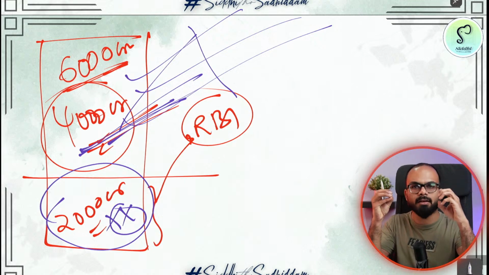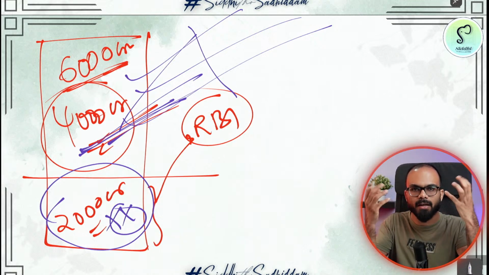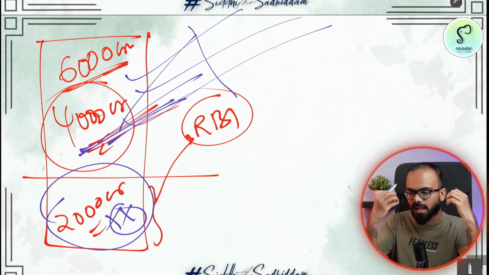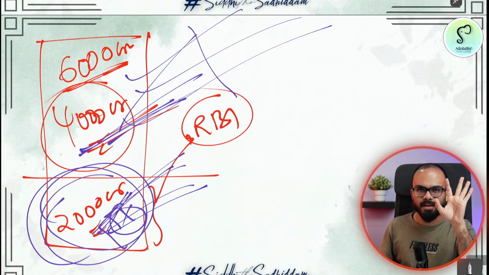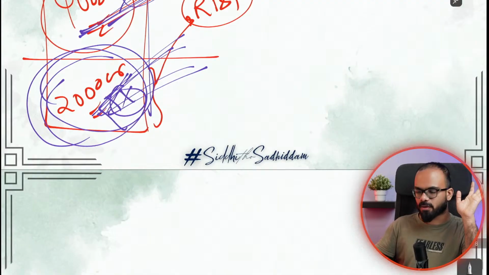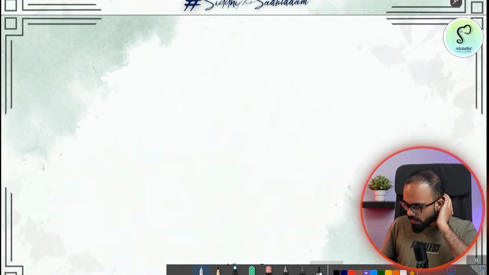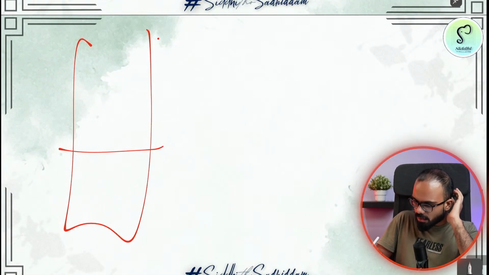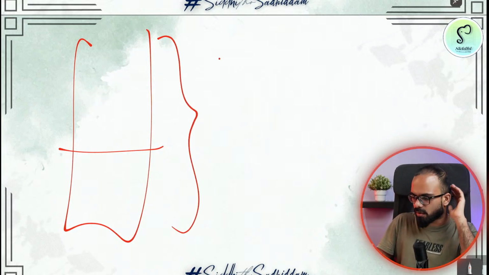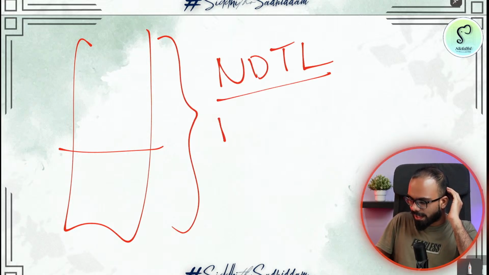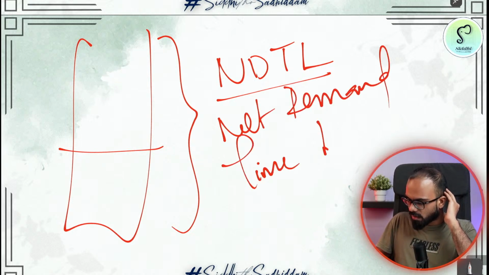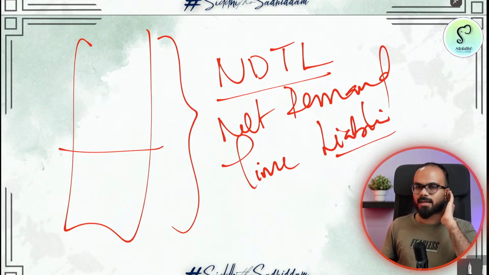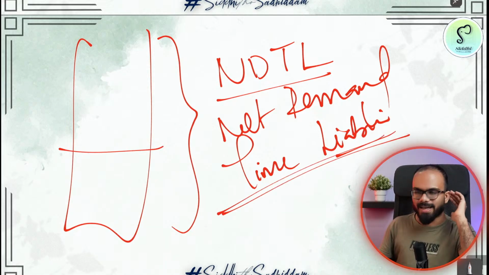So that in case a bank goes bankrupt, in case there is a bank crash, in case anything unfortunate happens, then also you have a cushion money. Of course, you cannot use it as you wish. If you want to use this money, then you have to pay certain penalties. But there is a cushion money that is there for you. The total deposits in your bank, you call them NDTL, net demand and time liabilities, that is the total amount of money that a bank has to pay back. You call it NDTL.